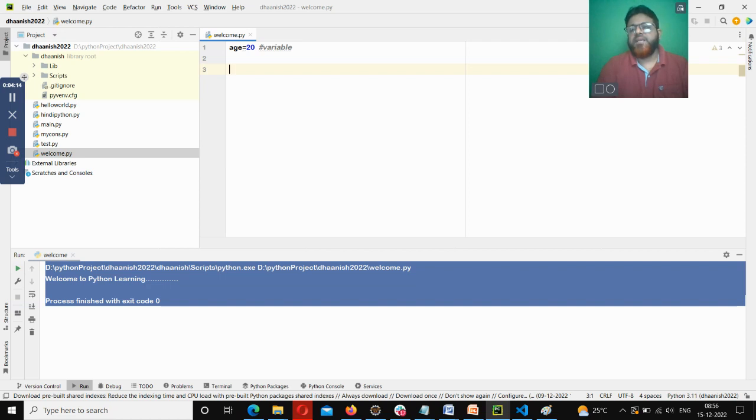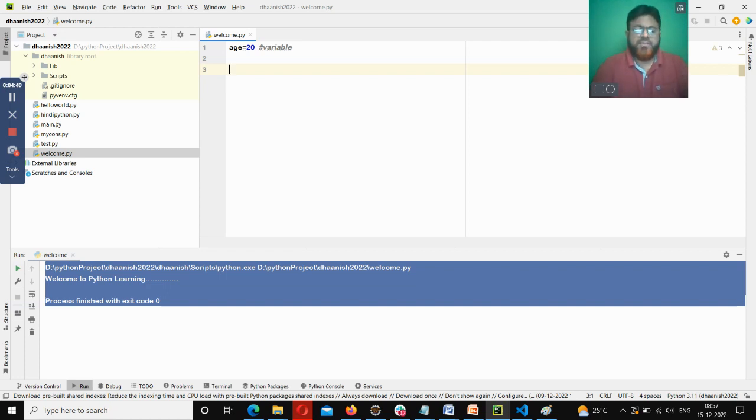Variables are basically memory locations where some data is stored, and that memory location should have a name, right? That name is my identifier. So age is my identifier, and equal to is assignment. 20 is assigned to the variable age. Getting that? That is what it means.